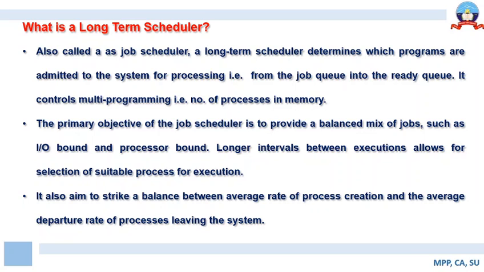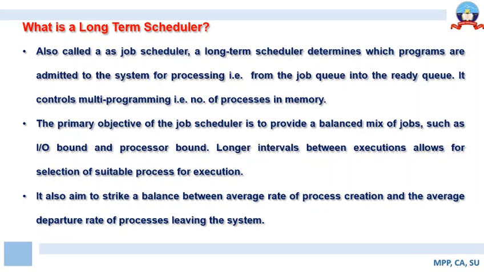It determines which programs are to be admitted into the system, that is, it migrates jobs from the job queue to the ready queue, and it controls multiprogramming because it decides on the number of programs entering the main memory for execution.